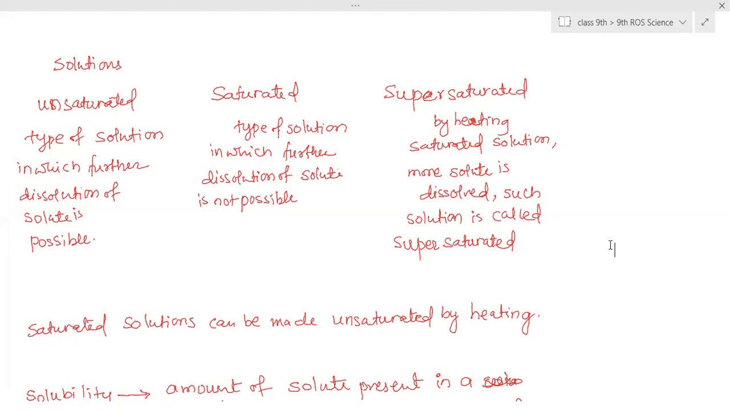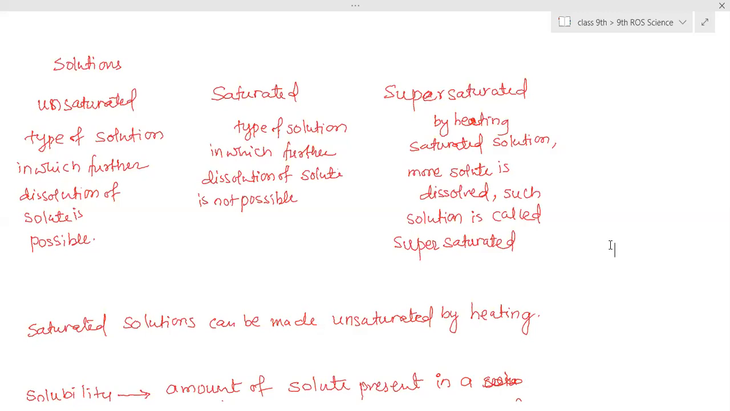Everyone completed? Yes, ma'am. Now after dissolving, what is solubility? Solubility of a solution means, one definition is given, and after that we have to find the concentration of the solution. Now what do you mean by solubility? Solubility of a solution means the maximum amount of solute present in any solvent which makes it saturated. To make any solution saturated, the amount of solute dissolved in the solvent is called solubility.